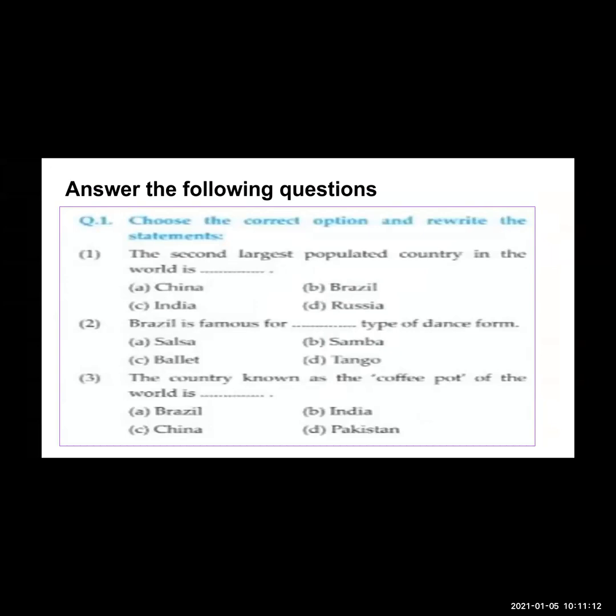Now we will see the questions and answers. Answer the following questions now. Choose the correct option and rewrite the statements. Now we have already revised what we have learned. The second largest populated country in the world is